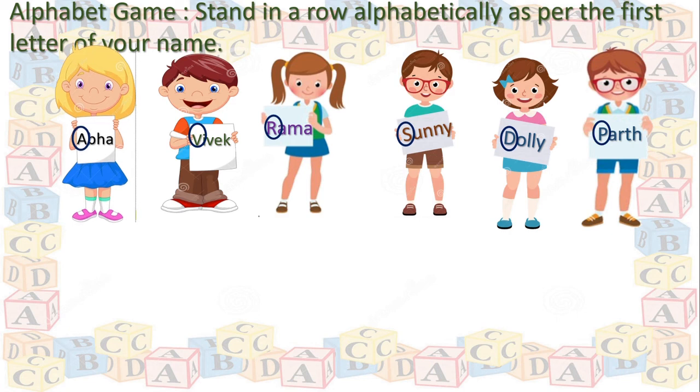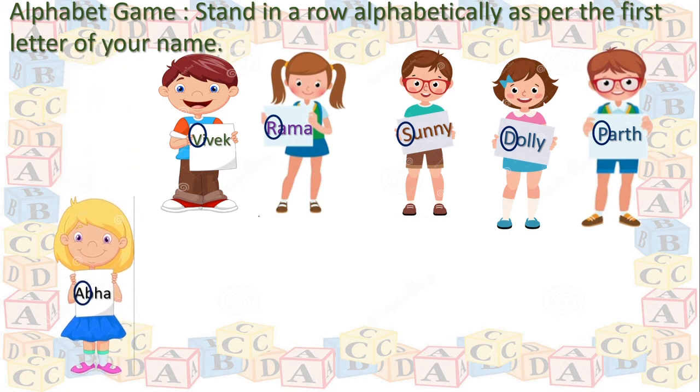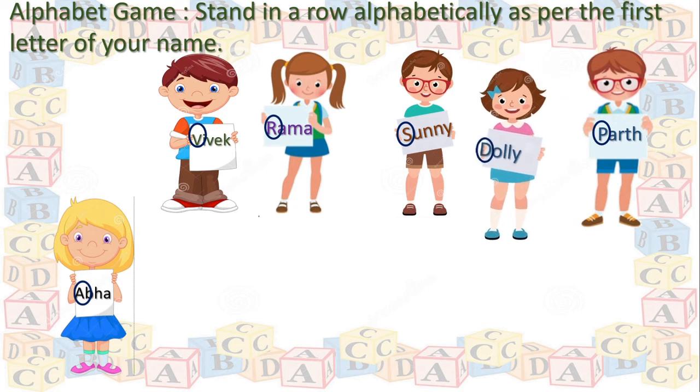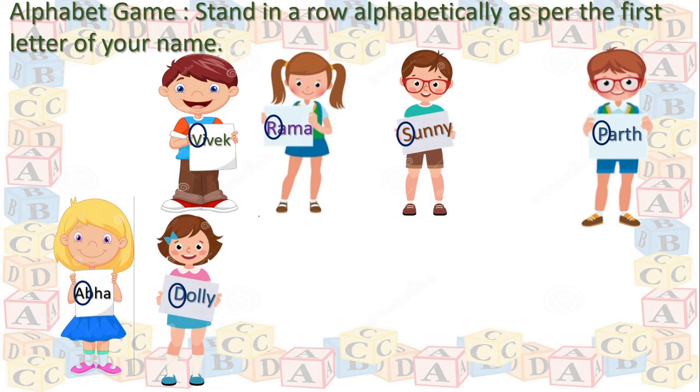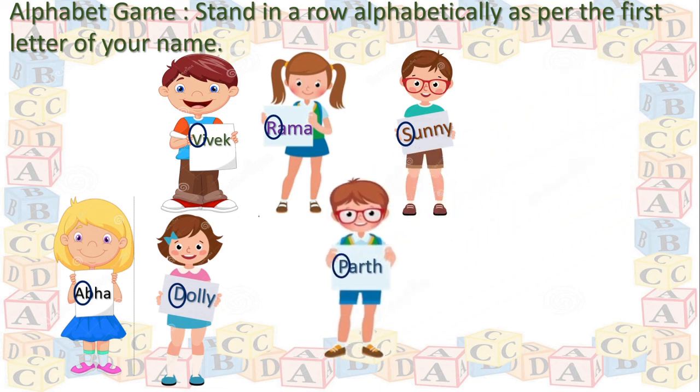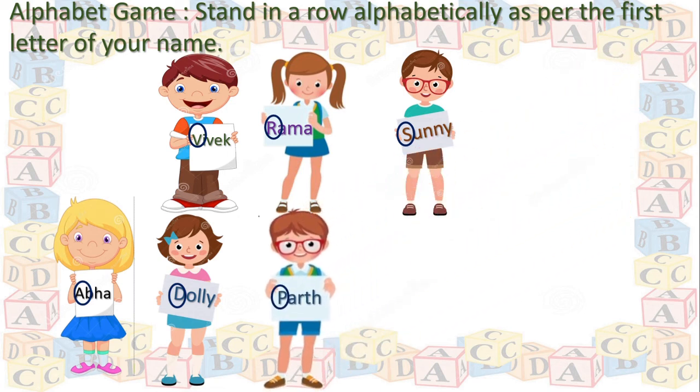Yes, we know that Abha, she is the first girl. She has to stay in first place because in alphabetical order A comes first, isn't it? Then second place, who is going to take? We'll see. Yes, Dolly. Very good. Second place goes to Dolly. Right? Then after that, third place, who is going to come? I don't know. We'll see. Yes, Parth. Is he right?